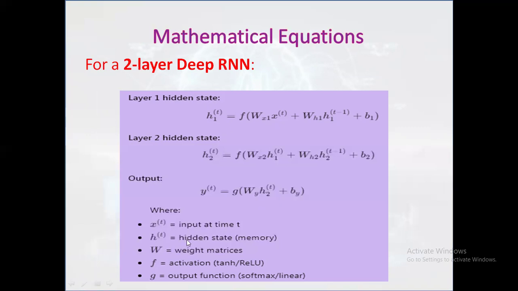So here x is the input at time t, h(t) is the hidden state, W is the weight matrices, and f is the activation function. Here we are using tanh, or ReLU functions can be used. And for the output functions, we may use softmax or linear functions.